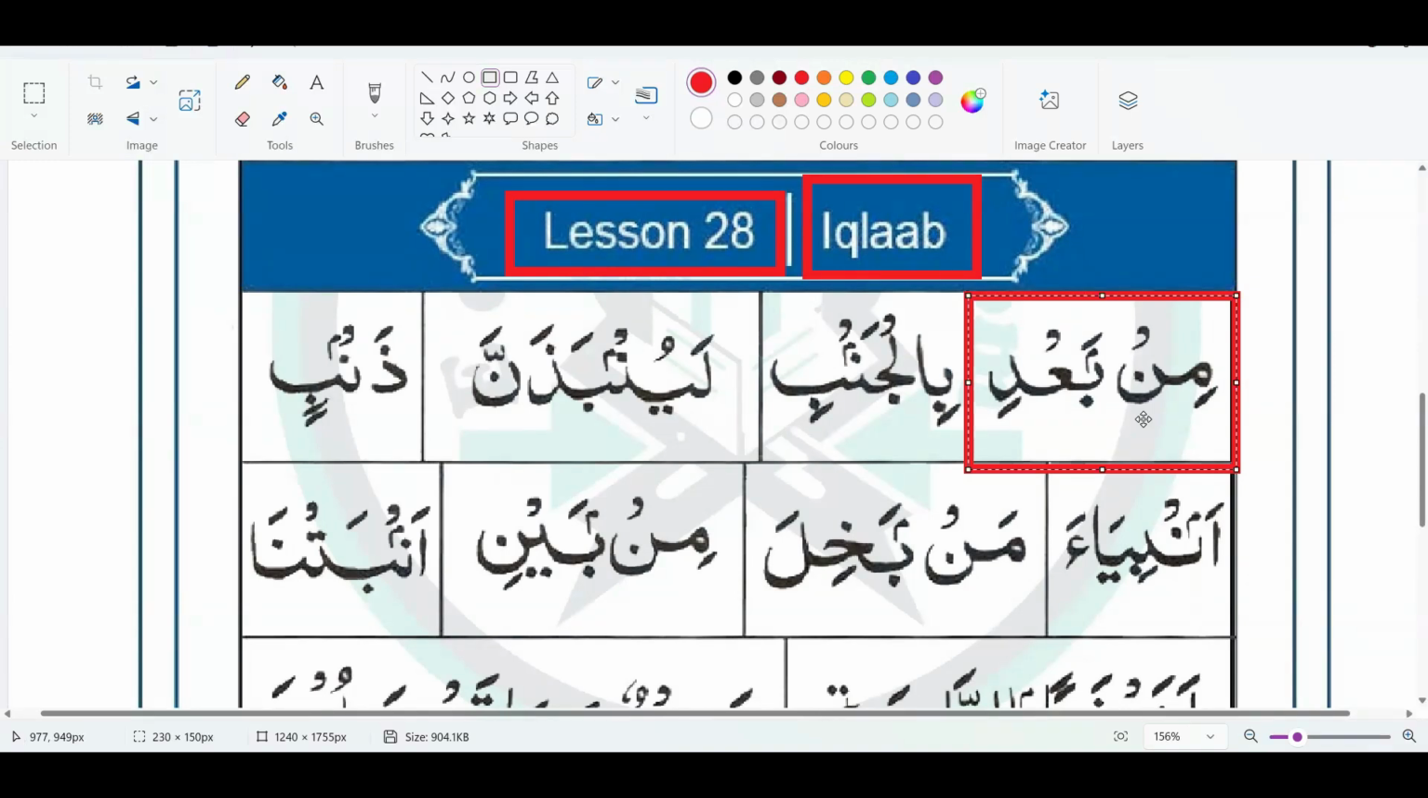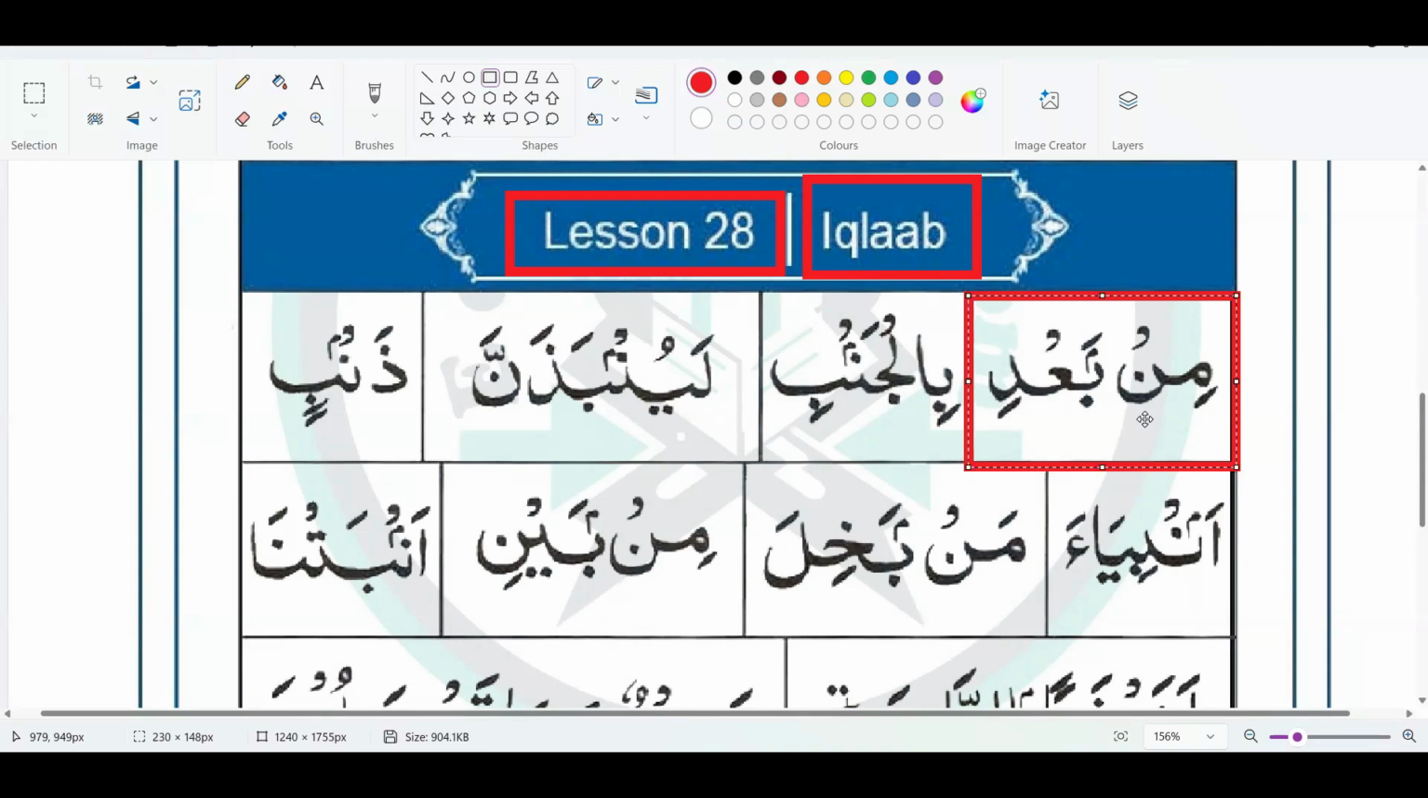So if you have ba after Noon Sakin and Tanween, so then what do we do? We just convert. The Iqlab also means converting. So we just convert the Noon Sakin and Tanween into Meem. Do you understand? You say it again?